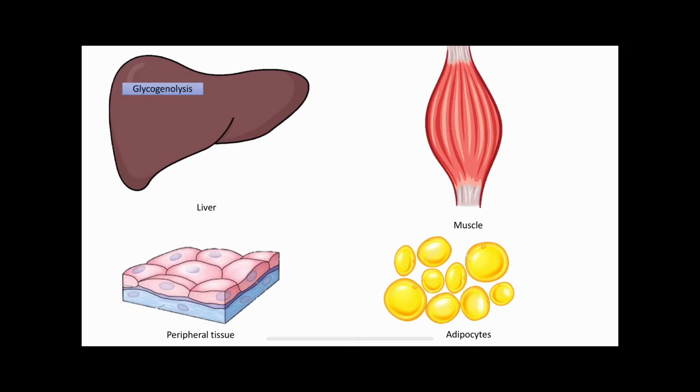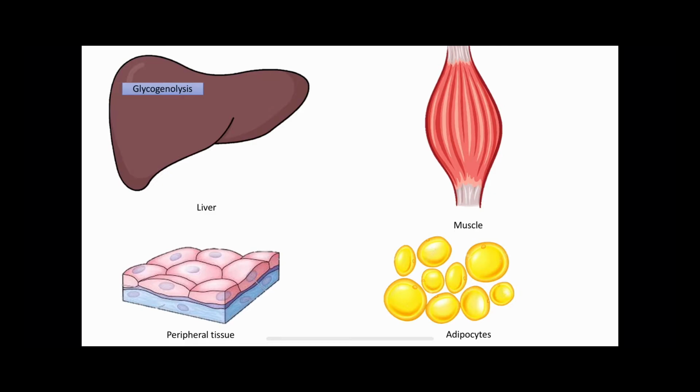Like, it helps in glycogenolysis. How? By increasing the secretion of different hormones like glucagon or epinephrine, which particularly helps in glycogenolysis.